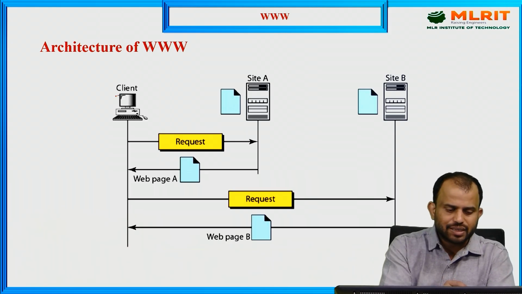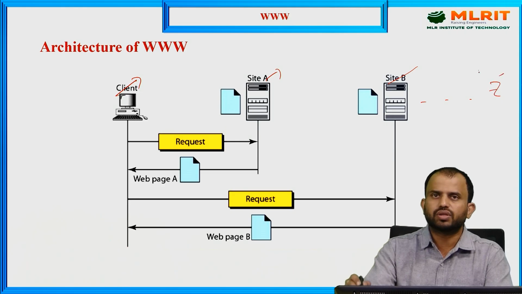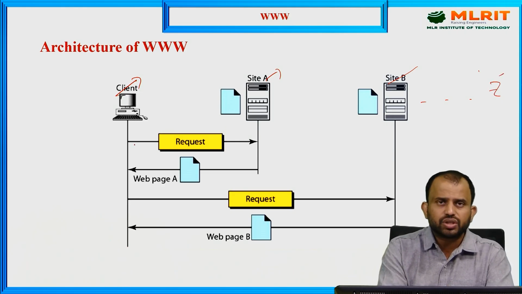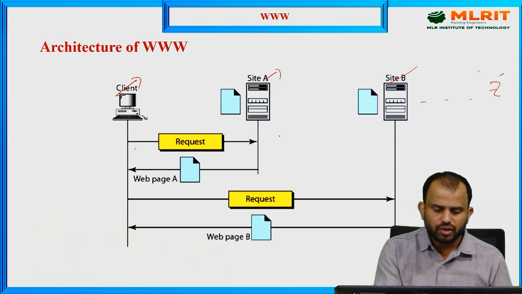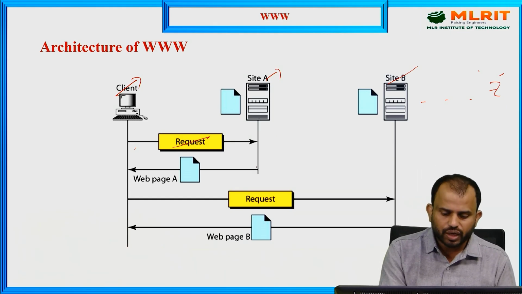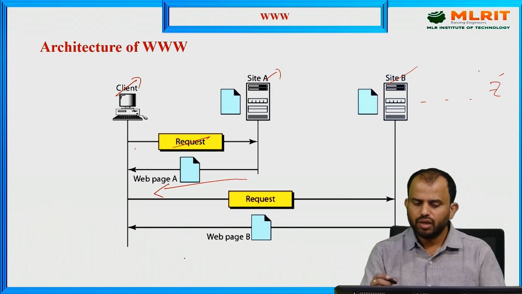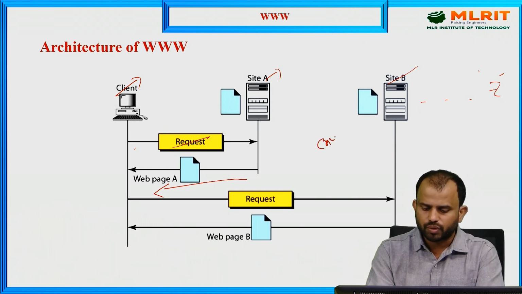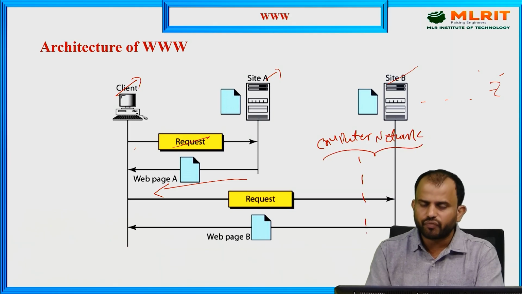We have the client system as well as the respective sites, site A, site B, and so on; a number of systems are available. The client raises a request to the browser system, and accordingly the browsing mechanism provides the respective web pages. For example, in Google we just type what is computer network, and related to this it provides any number of website addresses.